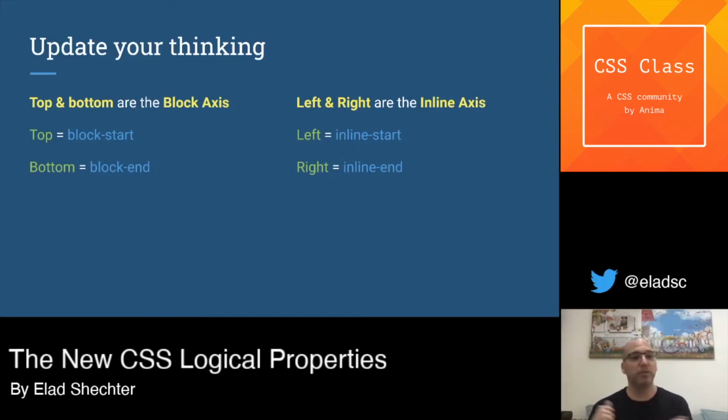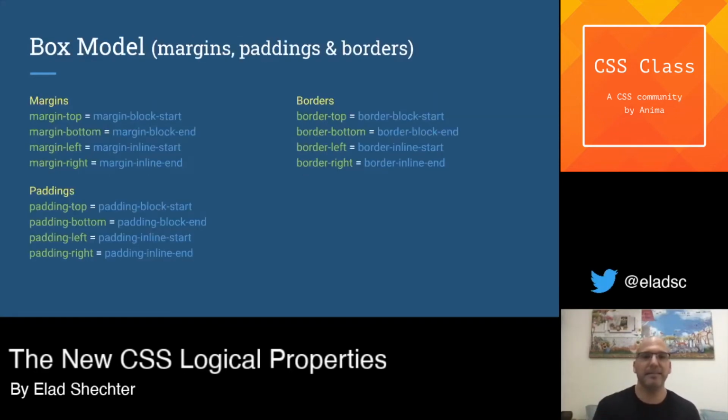Top will update into block start, bottom to block end, left to inline start, and right to inline end. And this updates all the box model property naming conventions. We no longer have top, bottom, left, and right. Instead, of margin top, we have margin block start. Instead of padding left, we have padding inline start. And instead of border bottom, we have border block end, because it's the bottom of our block axis. And all those property names of the box model are changing.